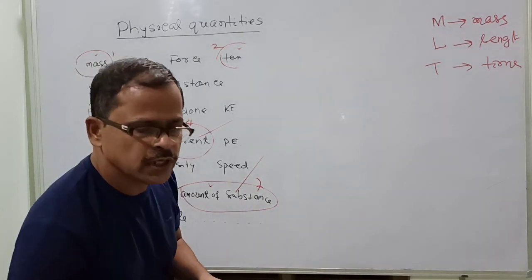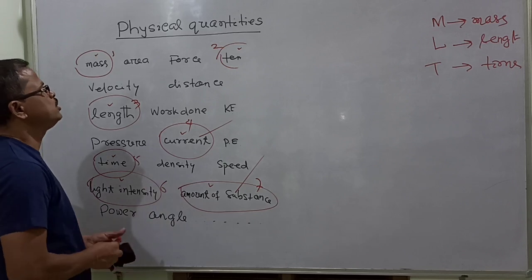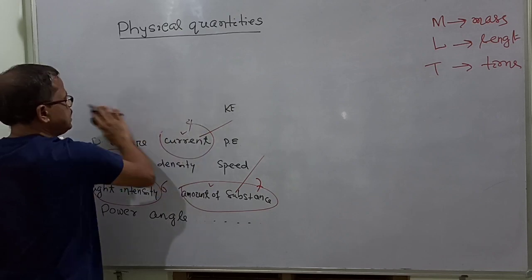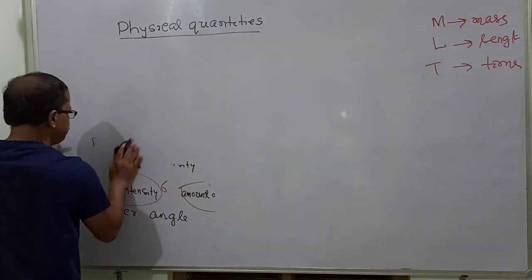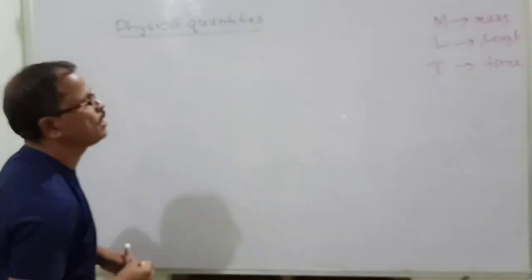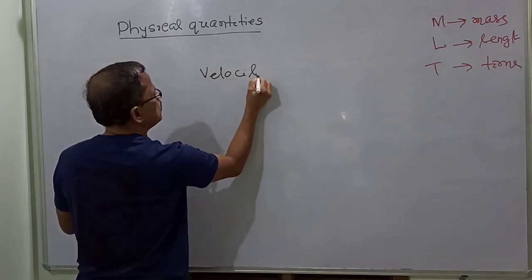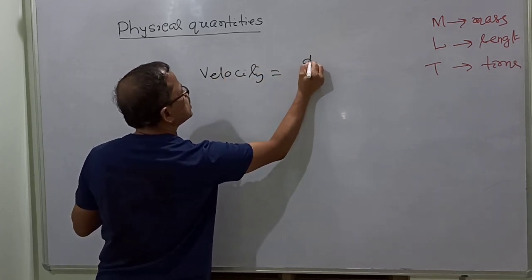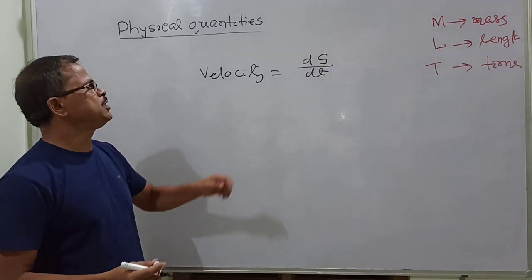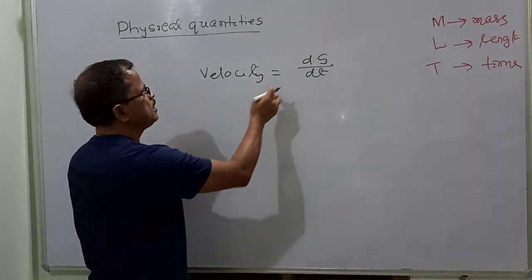So let us discuss some of the derived quantities. Let's say one of the derived quantities is velocity. We know that velocity is defined as the rate of change of displacement with respect to time, or in short, displacement by time.